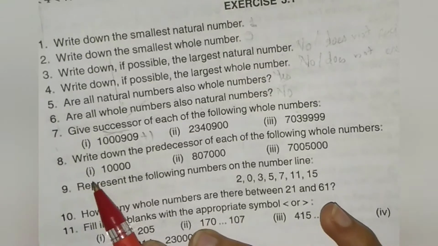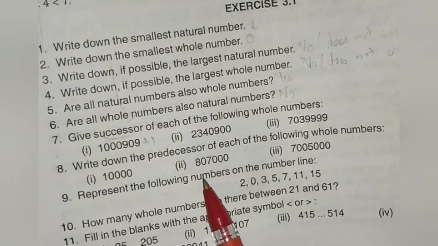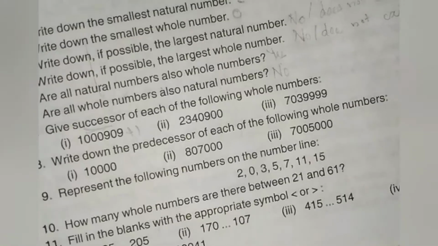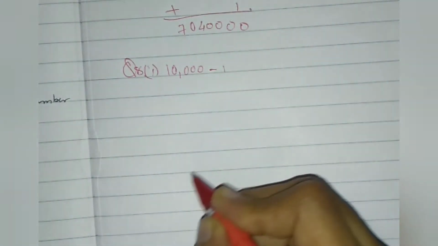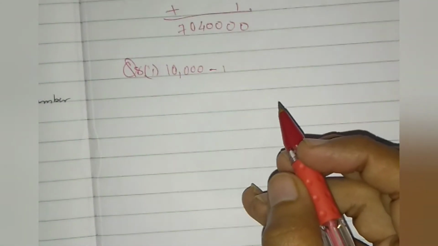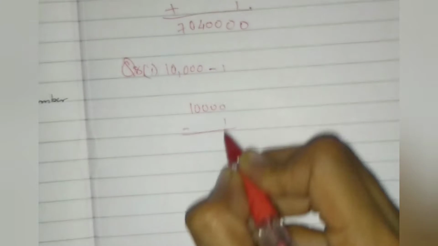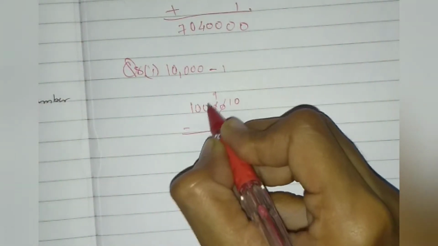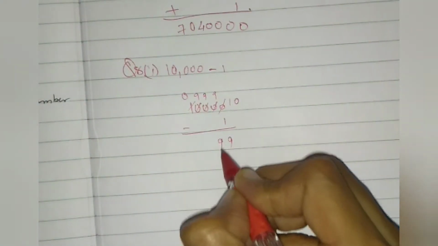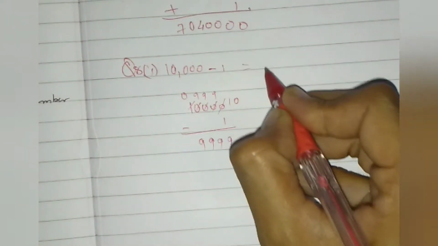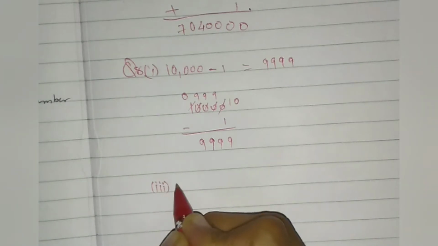Write down the predecessor of each of the following whole numbers. First one: 10,000. Predecessor means we have to subtract 1, because we have to find the predecessor. So 10,000 minus 1: 10 minus 1 is 9, then 9, 9 and 9. 9,999 is your answer. Now see the third one.